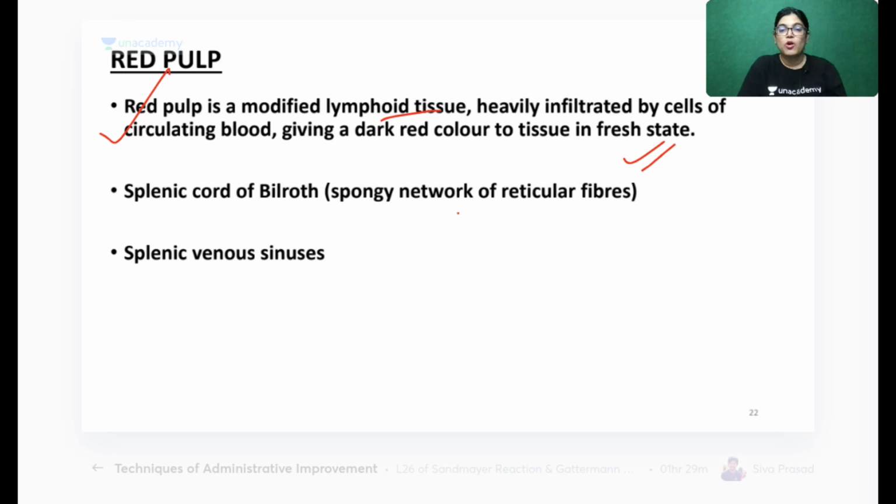What is lying there? The spongy network of reticular fibers is called the splenic cord of Billroth, and there are splenic venous sinuses. So all these features written here are the features of red pulp. So all of you are understanding? Give me a thumbs up if you are understanding.